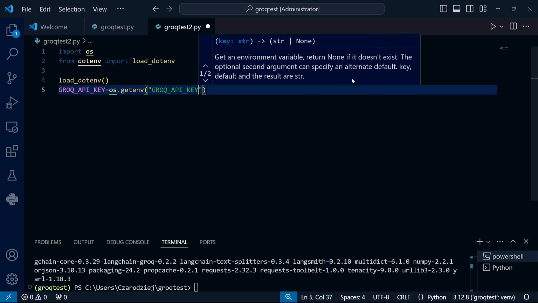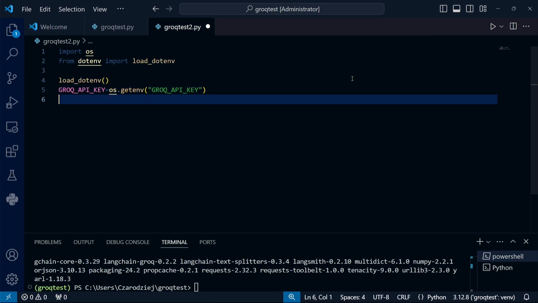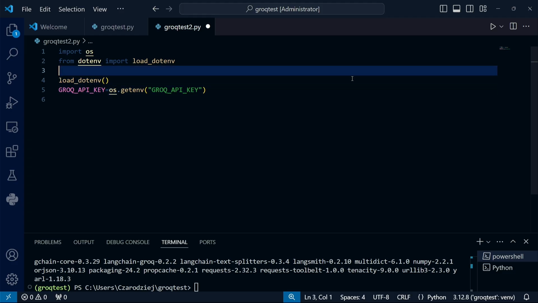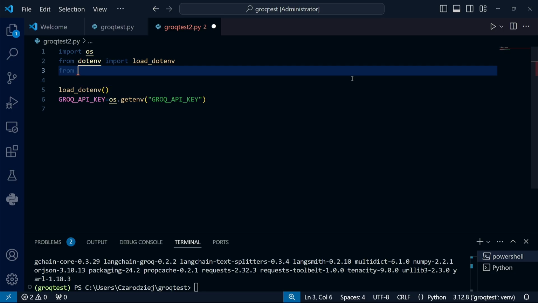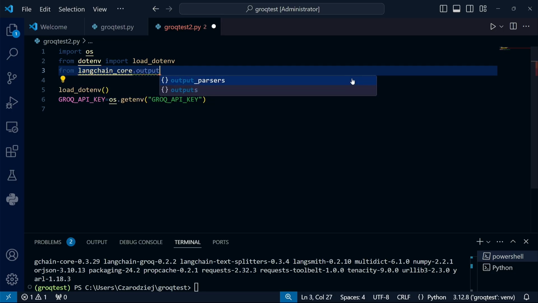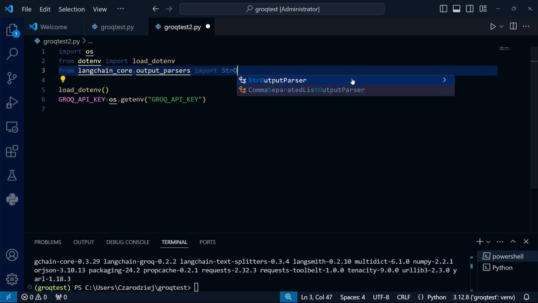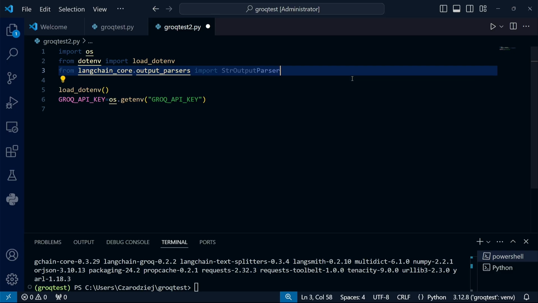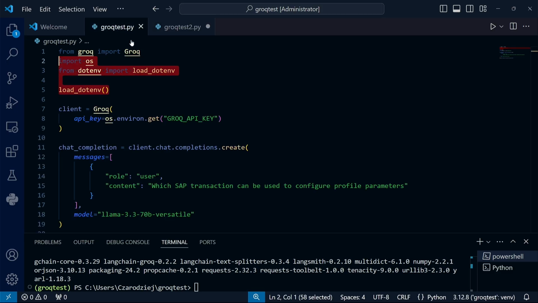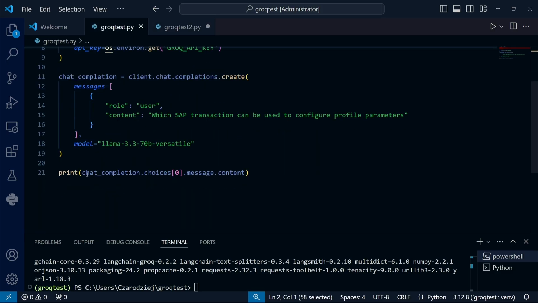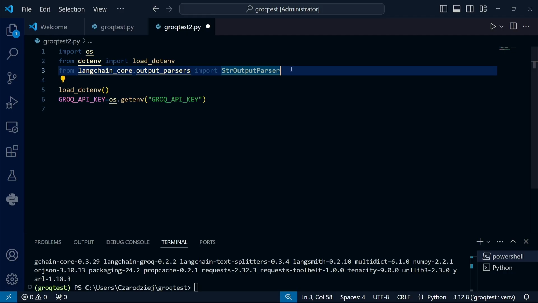Actually, we did the same thing in the previous program. I will now define the output parser. However, I will first need to import the appropriate class for that. You probably remember that in the previous program, we extracted the message from a rather complex structure. The output parser will do this for us, presenting clean text. As a reminder, I'll show you the structure I'm referring to. The output parser is specifically responsible for extracting data from such an object.